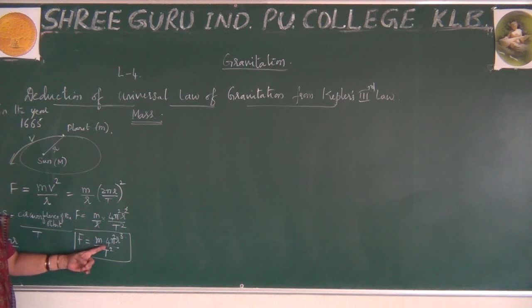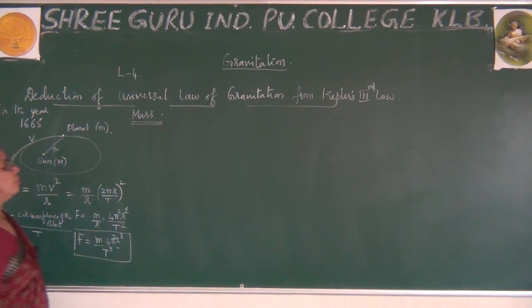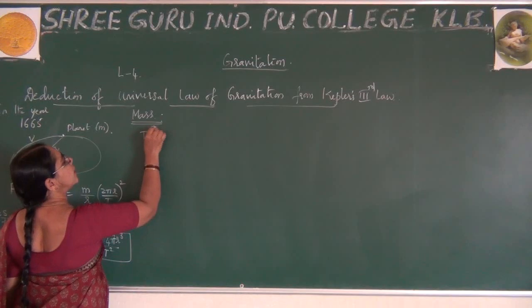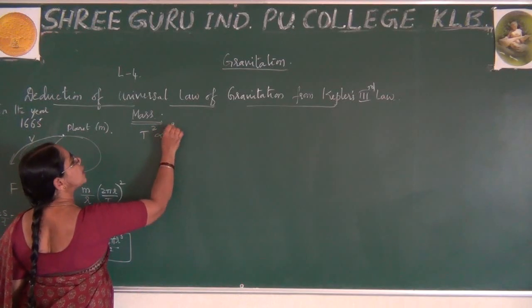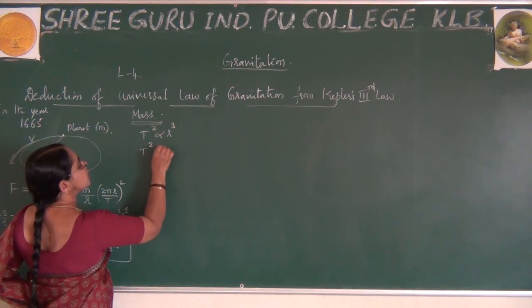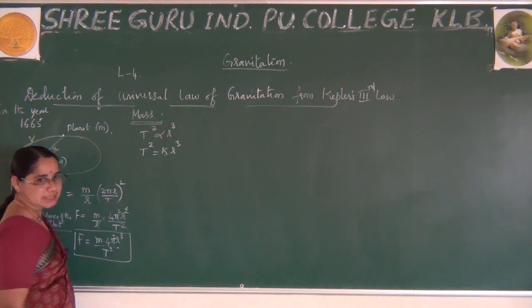Now if I use all these conditions, in Kepler's third law we know the condition where T square is proportional to R cube. By using that we have proved T square is equal to K R cube, where K is called the proportionality constant.